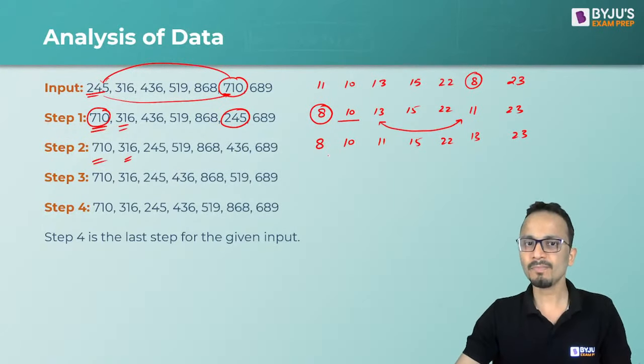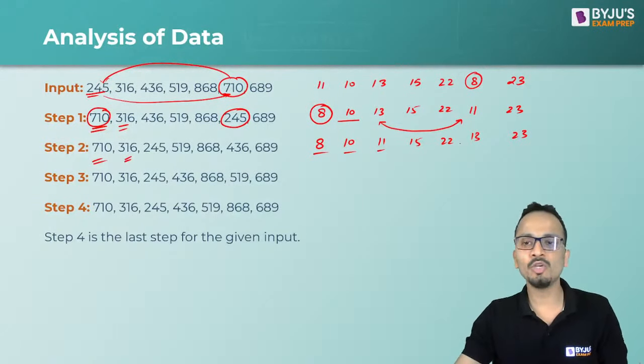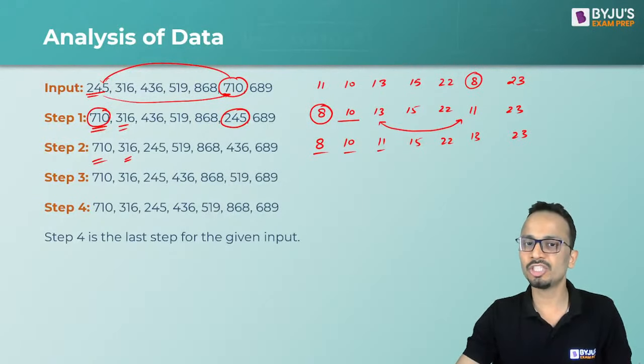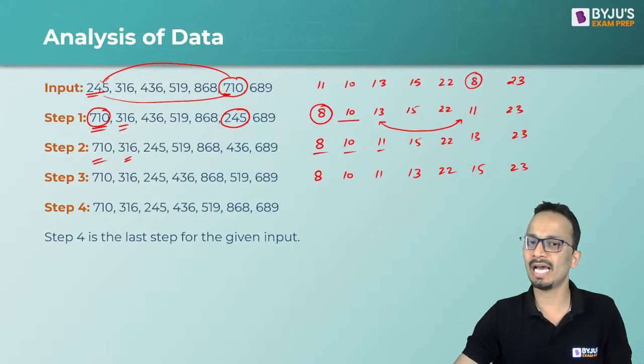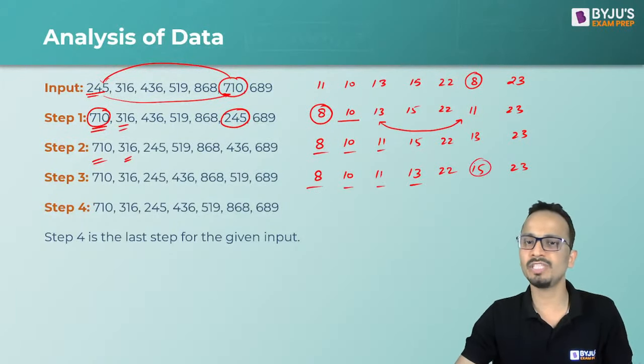All right. So 8, 10 and 11 are arranged now. The next higher value is 13. So we'll interchange 13 and 15. So 8, 10, 11 as it is. 13 will come here, 15 will go at the place of 13. 22 and 23 will remain as it is. Now 8, 10, 11, 13 are arranged now. Next higher value is 15.